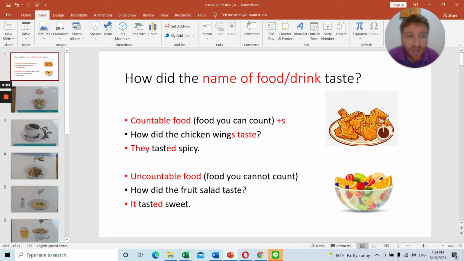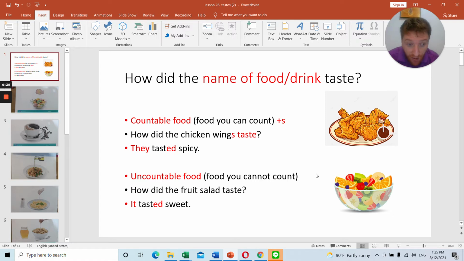So in the answer you will add ed to taste. In the question it will be how did the chicken wings taste, but in the answer you will put ed. So there's a lot to learn here. You need to know again countable, which is they, and add ed, and they tasted spicy, or bitter or greasy or whatever, sour, sweet.